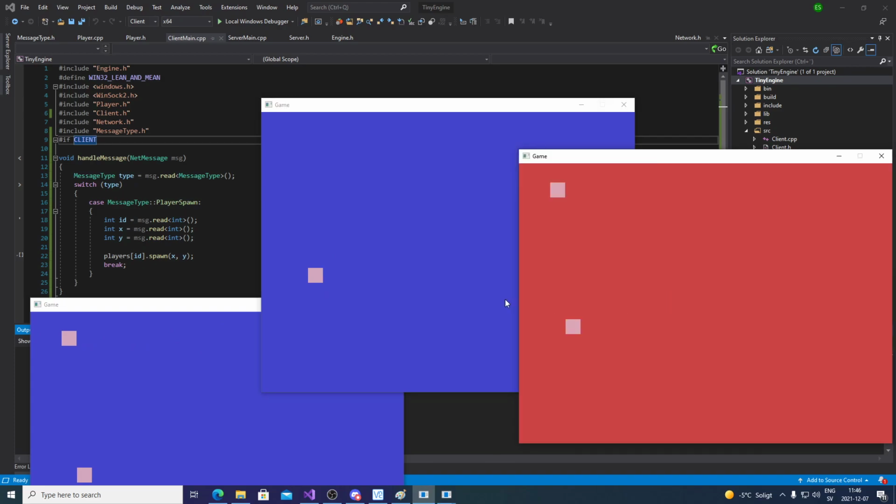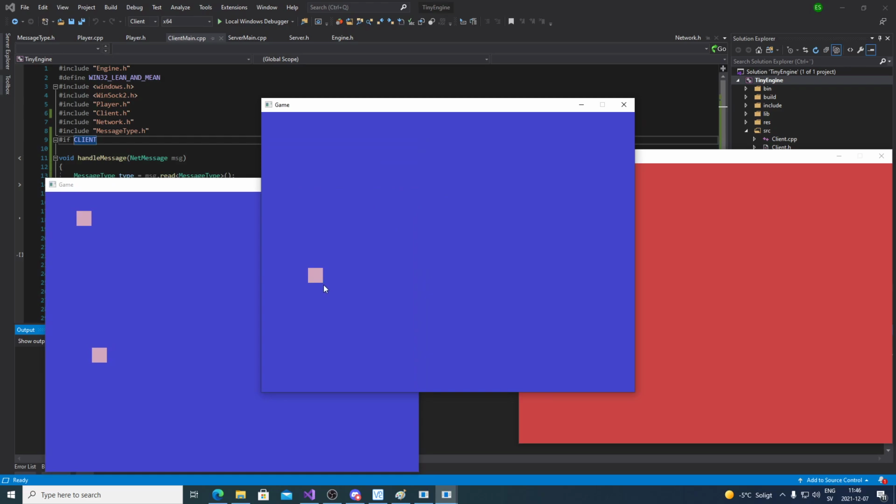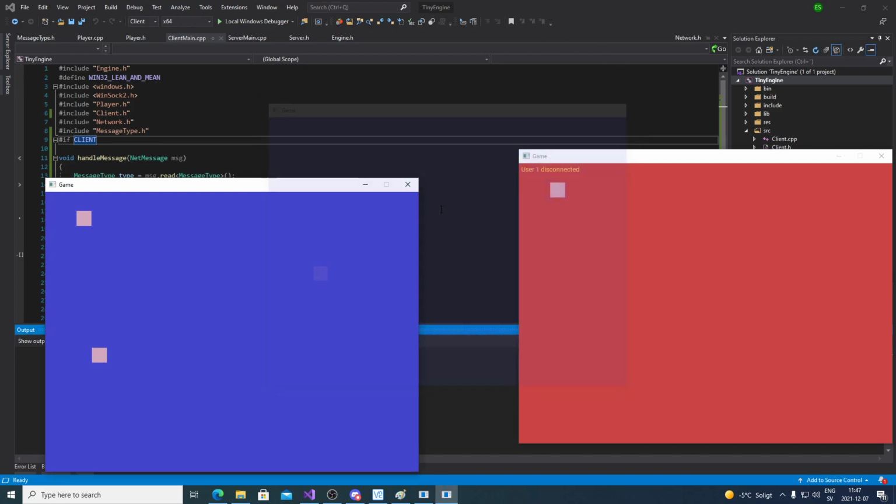Oh yeah, never mind, let's finish what we were doing. No, let's not. Let's do this first. Whatever, it doesn't matter. First of all, we're gonna try to fix this problem. For new clients, we have to send all the other players that are alive. Whoops, I hit the microphone. So when a user connects, we don't only want to broadcast to all players to spawn a new player, we also want to send to that user, hey, before you arrived, here's a bunch of players that already existed before you came. Okay? So let's do that.